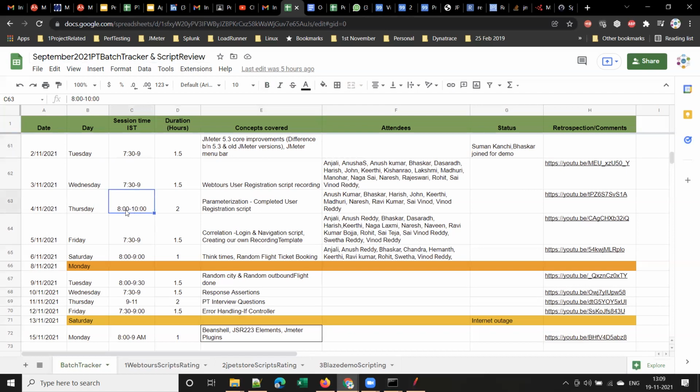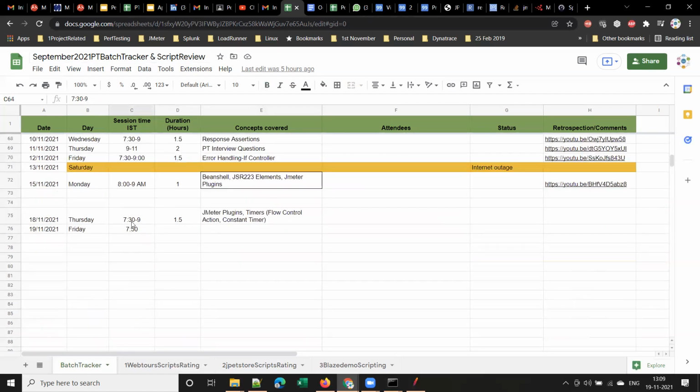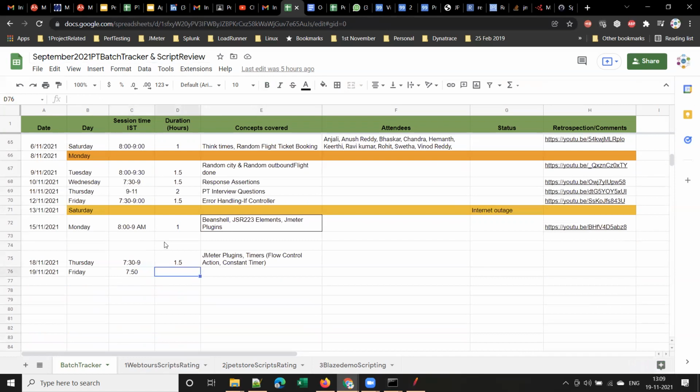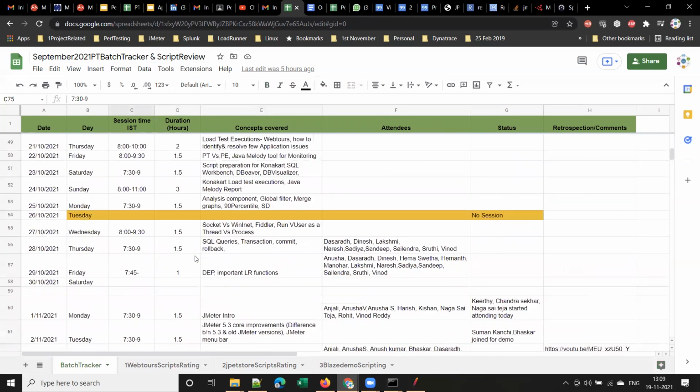Sometimes, on that particular day, the session got delayed. I started at 8 and closed at 10. So you can see here the session time and how much duration the session is and all. You can see it over here, right?